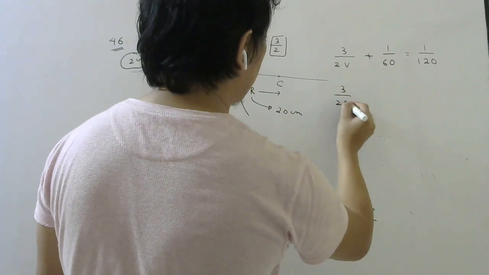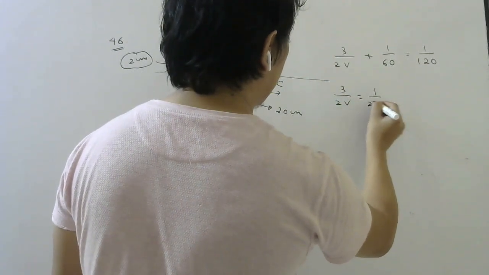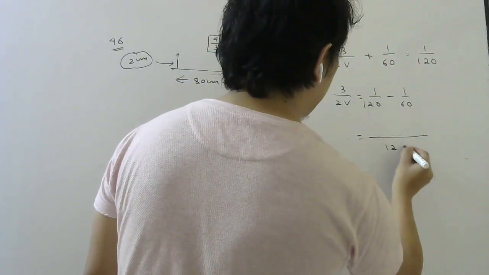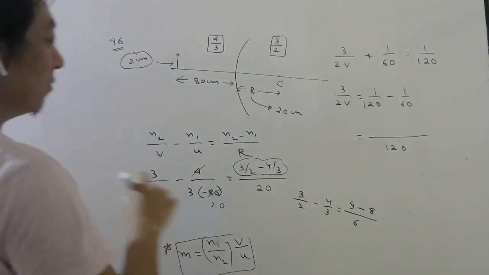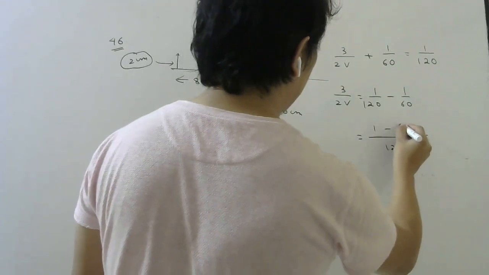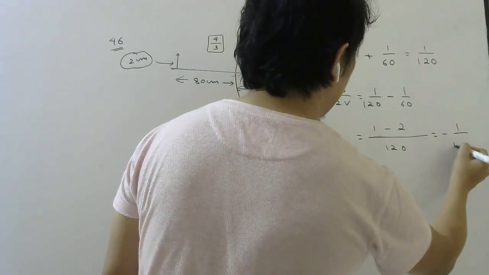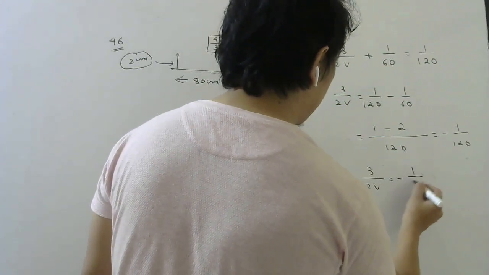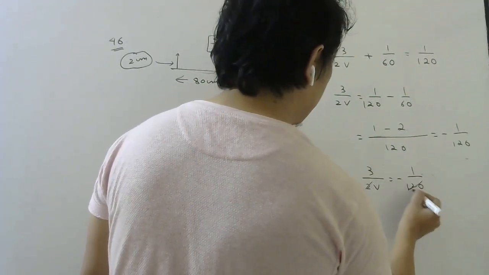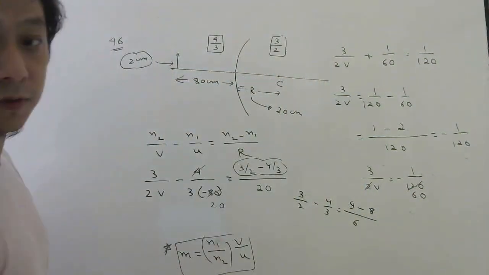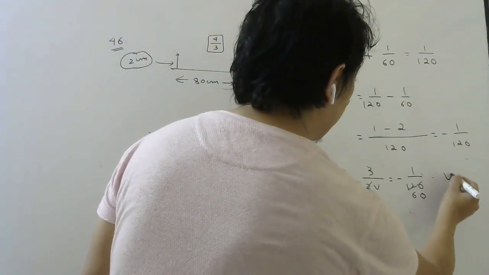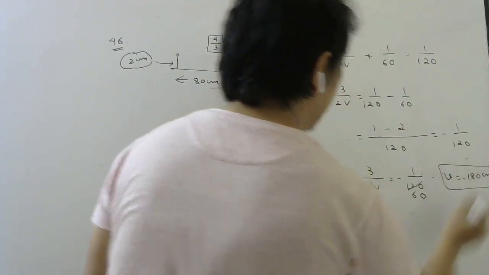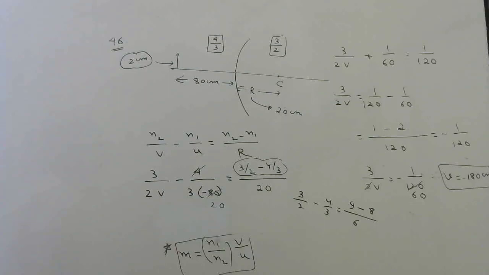So 3 by 2v will be 1 by 120 minus 1 by 60. LCM will be 120, and this will be 1 minus 2, so minus 1 by 120. So 3 by 2v is minus 1 by 120. 2 6s are 12, 0. If you cross multiply, v will be minus 180. So v is coming minus 180.